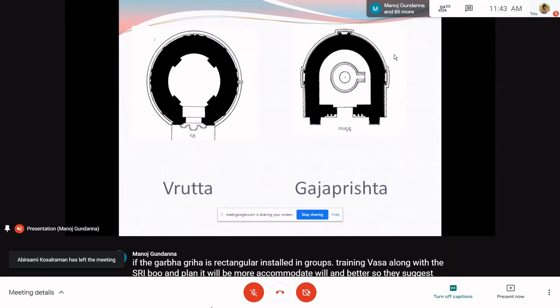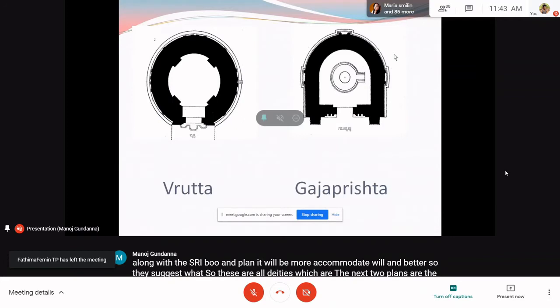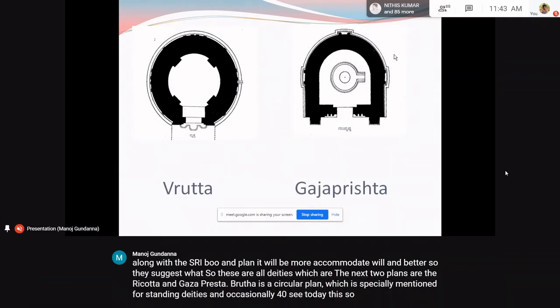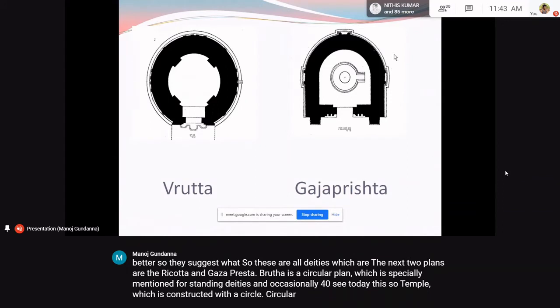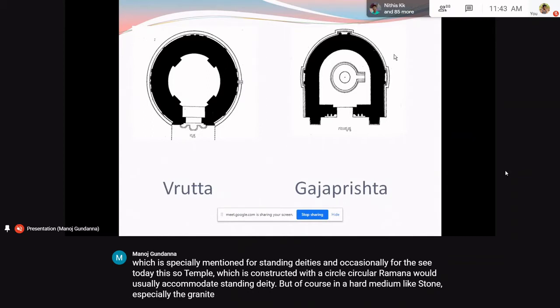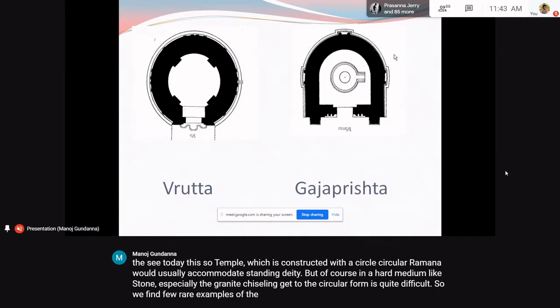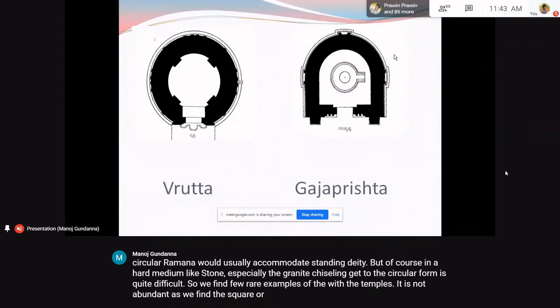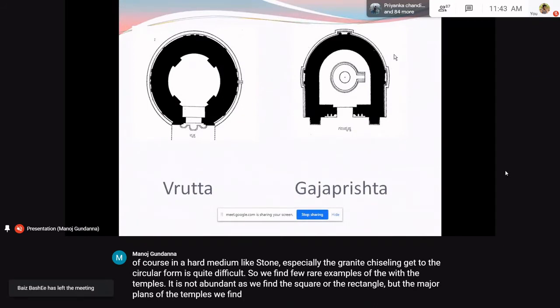Vritta is a circular plan which is especially mentioned for standing deities and occasionally for seated deities. So a temple constructed with a circular vimana would usually accommodate a standing deity. But of course, in a hard medium like stone, especially granite, chiseling it to a circular form is quite difficult. So we find few rare examples of the Vritta temples. It is not abundant as we find the square or the rectangular. The major plans of the temples we find are invariably square in plan.